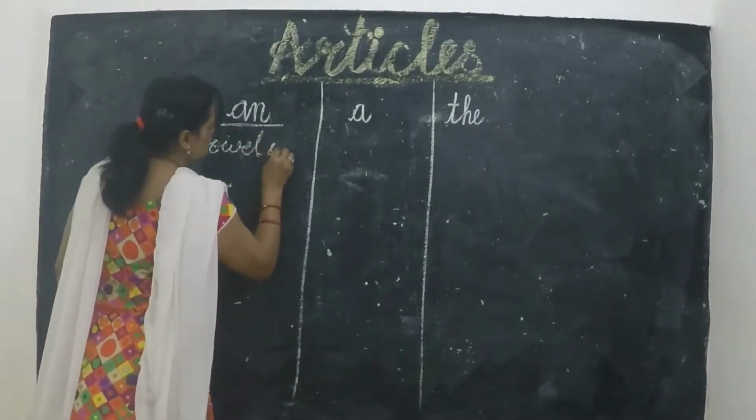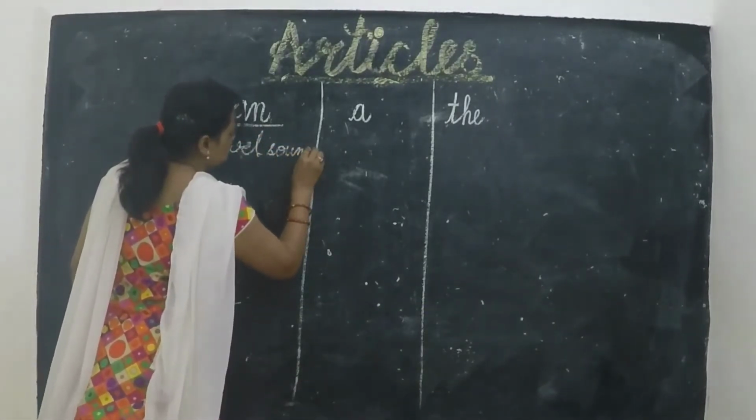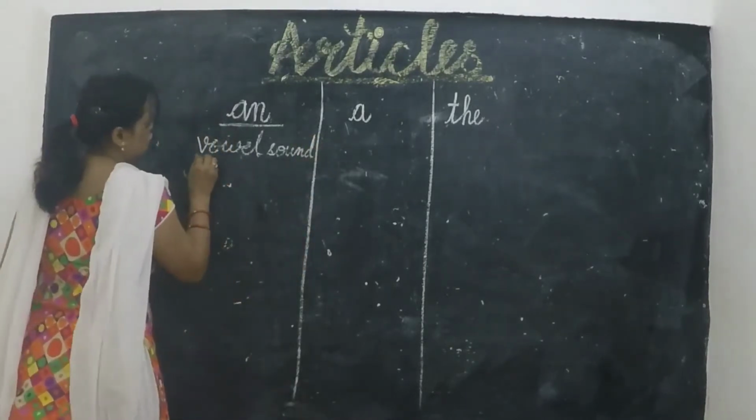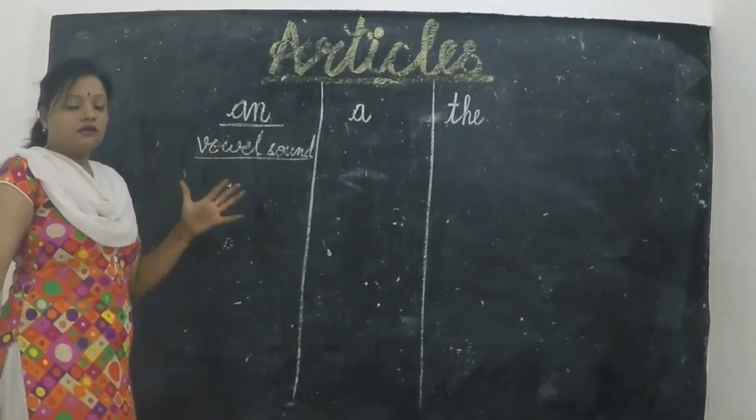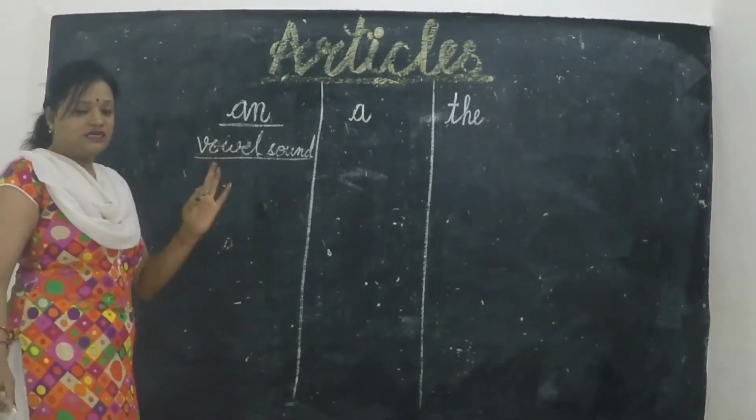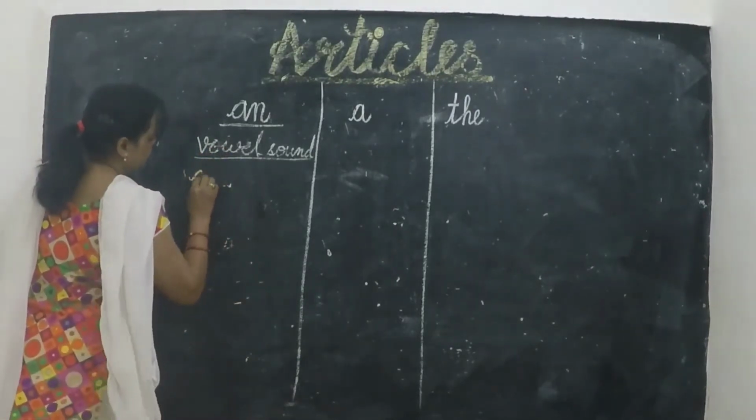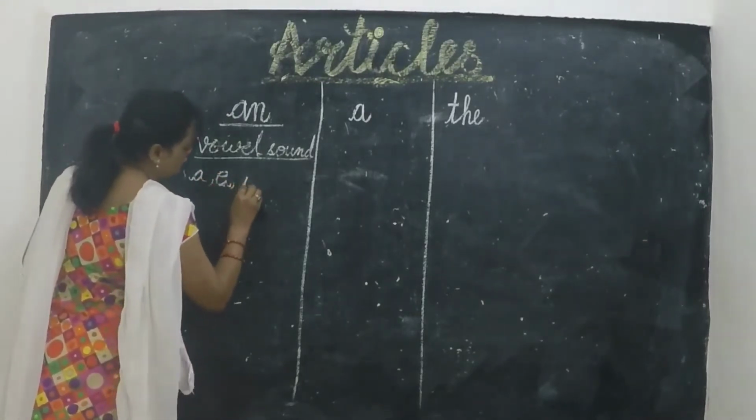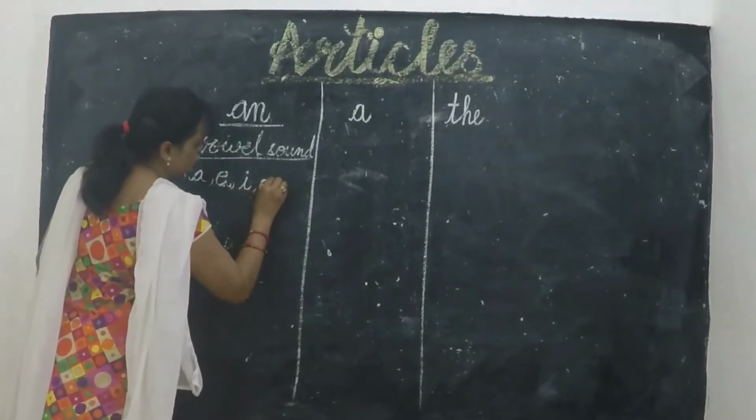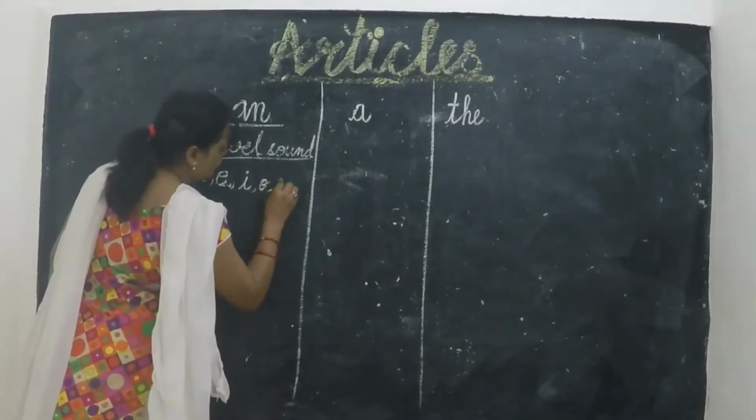Okay? What are the vowel sounds? Vowel sounds are, there are 5 vowels in English: A, E, I, O and U.